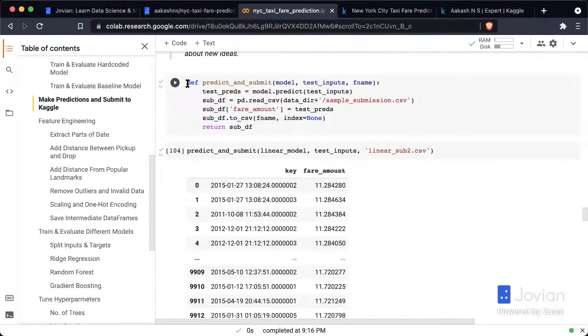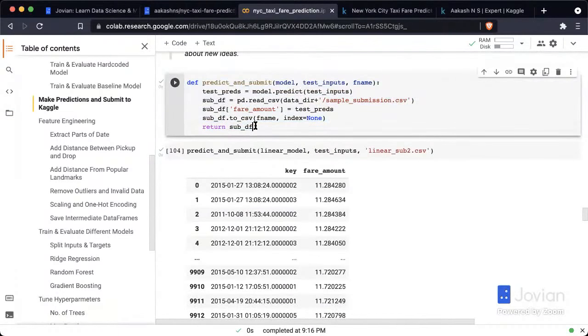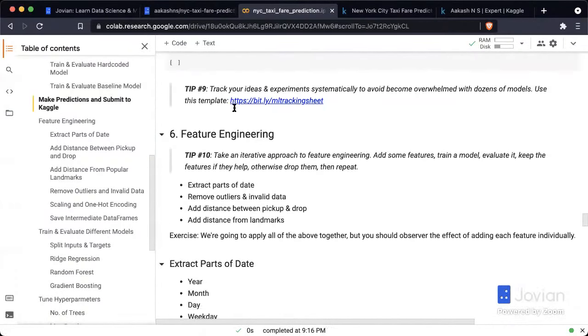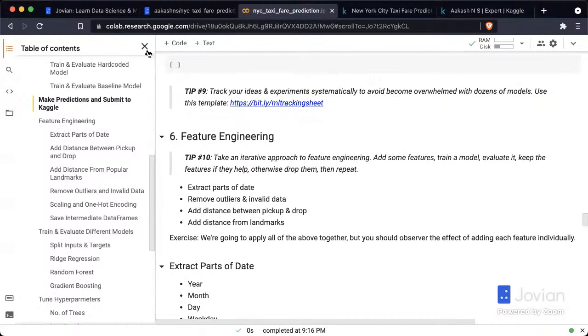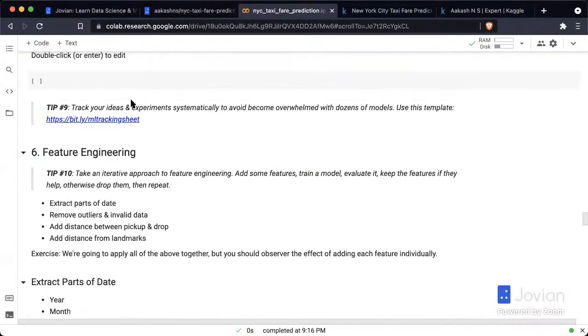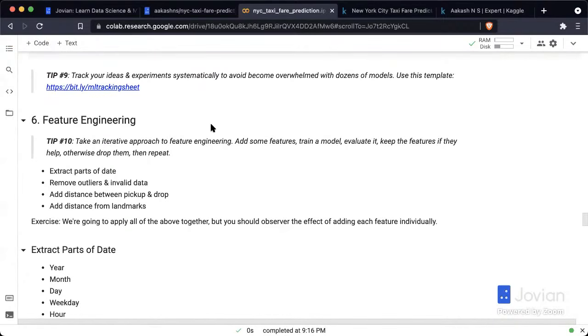And we now have this function that we can use anytime to make predictions on the test set. And next, one thing you will want to do here is just track your ideas and experiments systematically to avoid becoming overwhelmed with dozens of models, because you're going to be working on a machine learning project for at least a couple of weeks, but probably a couple of months or longer. So you need to keep track of all the ideas you're trying.